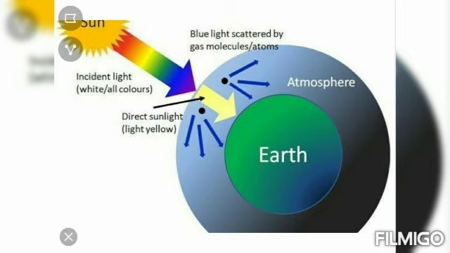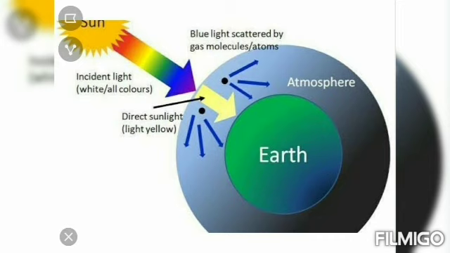Next one is scattering of light. When sunlight enters the earth atmosphere, look at this picture, the atoms and molecules of different gases present in the atmosphere refract the light in all possible directions. So this is called scattering of light. The particle of the medium that interacts with the light is called a scatterer.